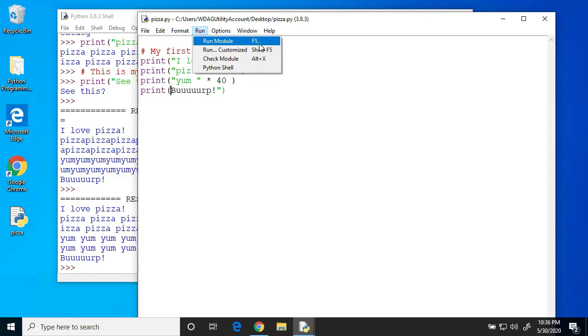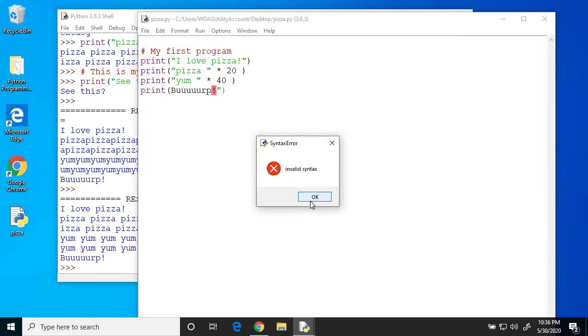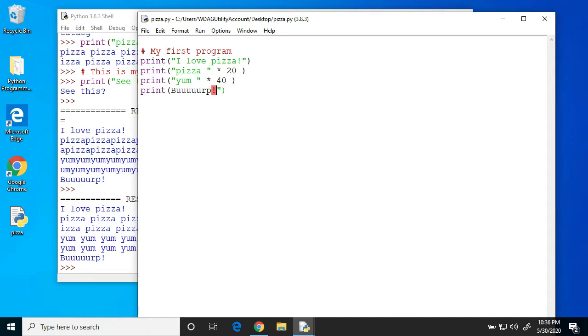So what happens when I run it? Invalid syntax. IDLE's editor even highlighted the place where it found the error, in red. It might not be exactly where the problem is, but it should be close. And in this example, if I had put a quote here, it would correct it.